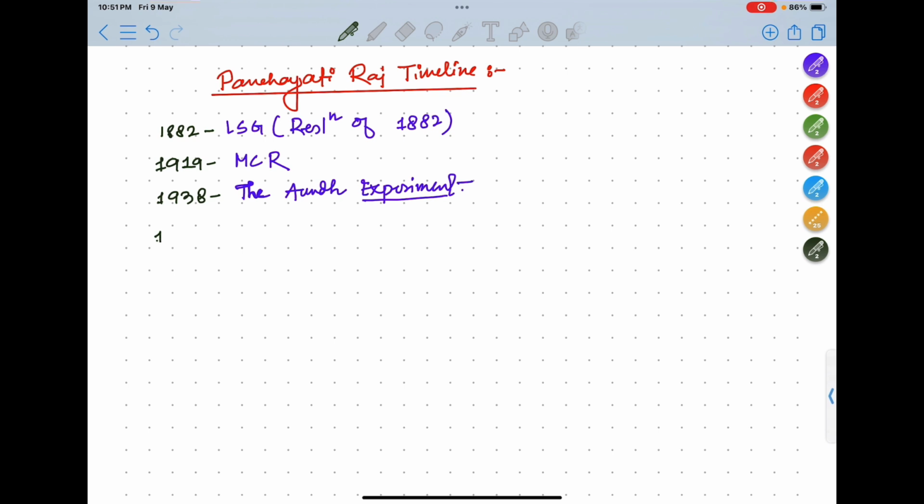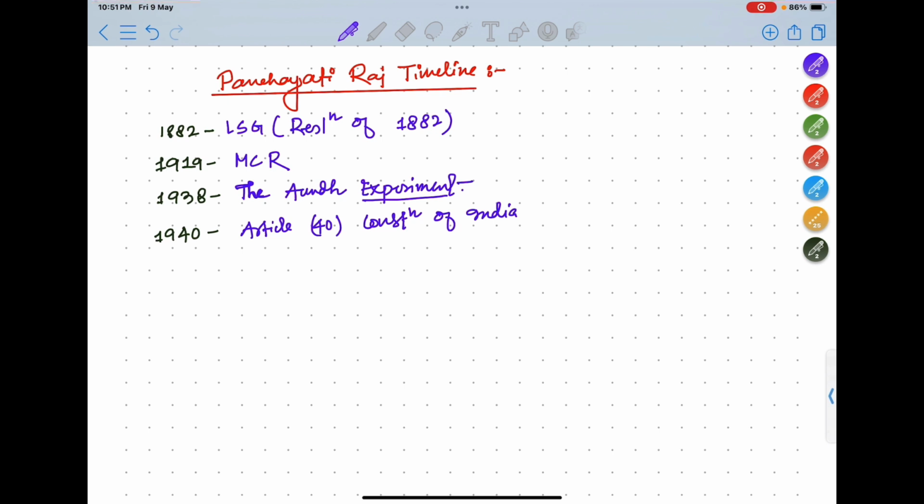Next is 1940. 1940 is Article 40 in the Constitution of India. So in 1940 this Article 40 was introduced in the Constitution. So what is Article 40?